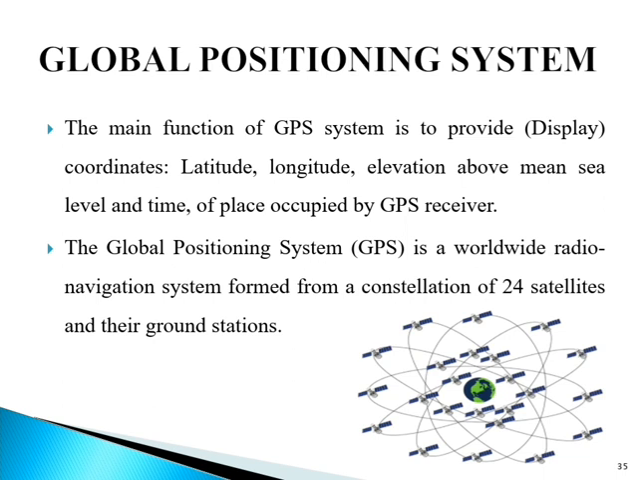The global positioning system, which is denoted by GPS, is a worldwide radio navigation system formed from a constellation of 24 satellites and their ground stations. GPS uses these man-made stars as reference points to calculate position accurately.